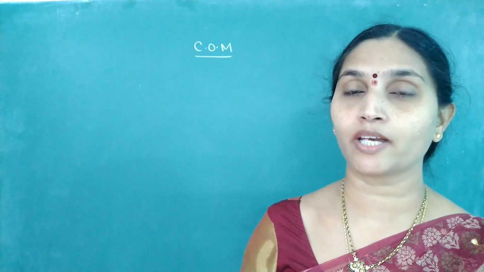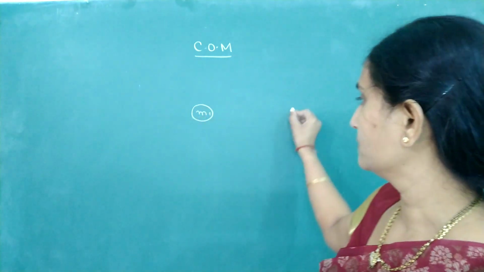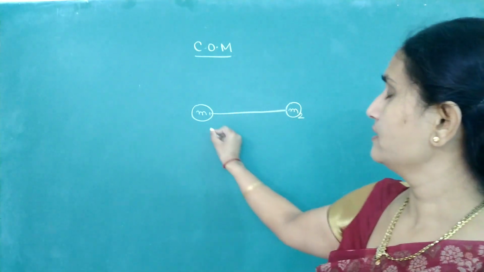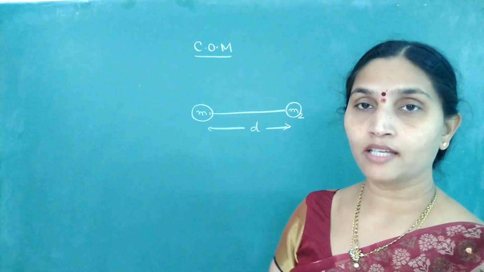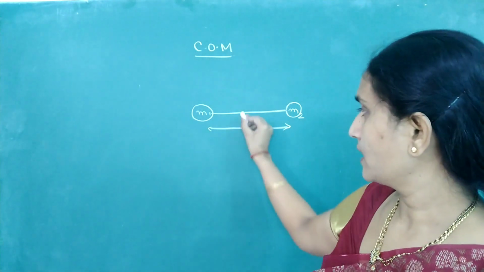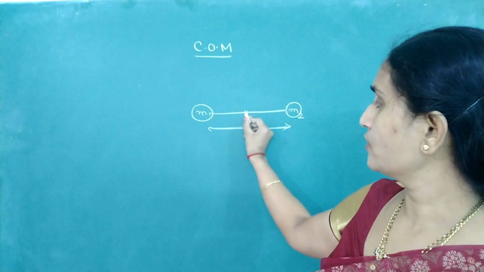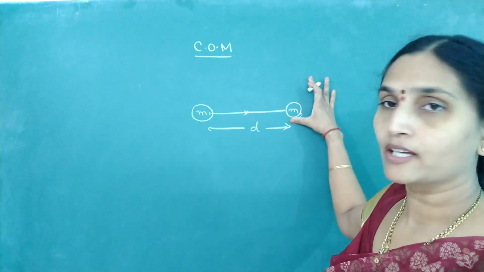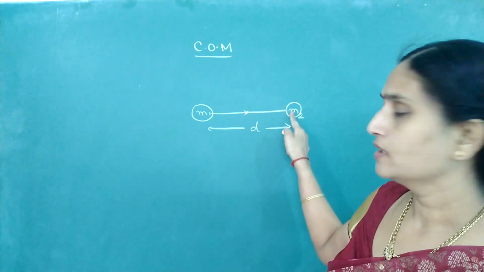Now let us see how to locate the center of mass for a 2-particle system. Let us suppose we have 2 particles of mass m1 and m2 separated by a certain distance d. We know that if masses are equal, the center of mass lies exactly at the center. If I increase this mass, the center of mass shifts towards the heavier particle. As the mass of m2 increases, the center of mass will move closer to m2.